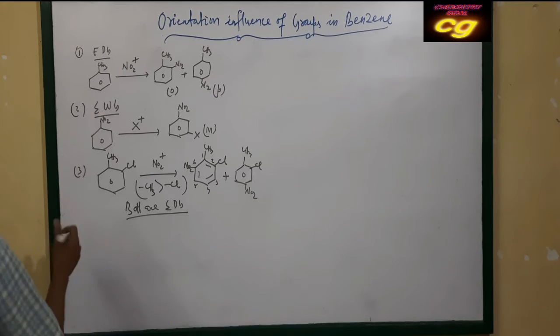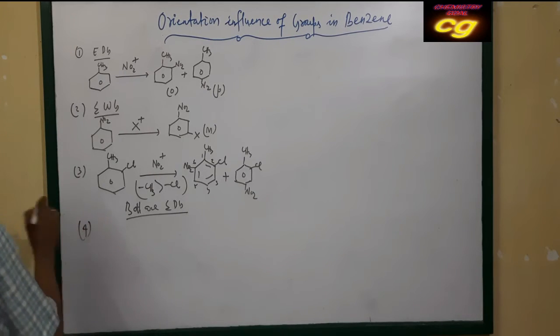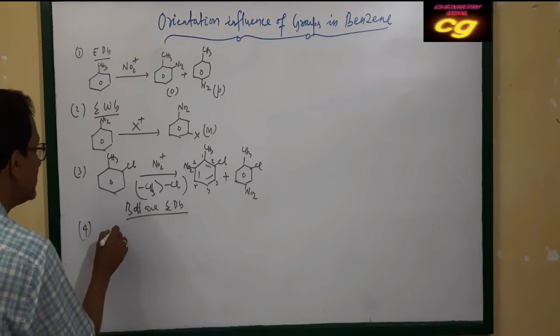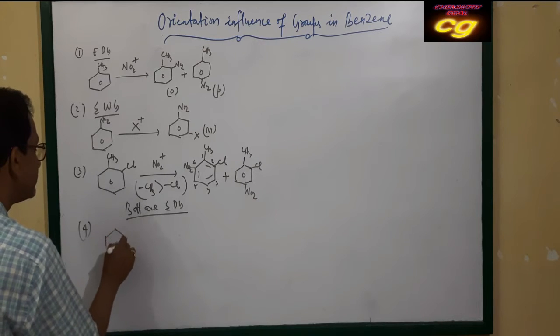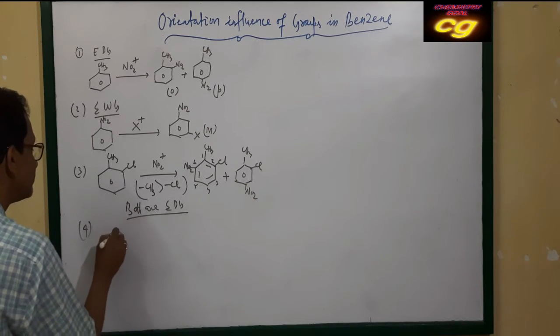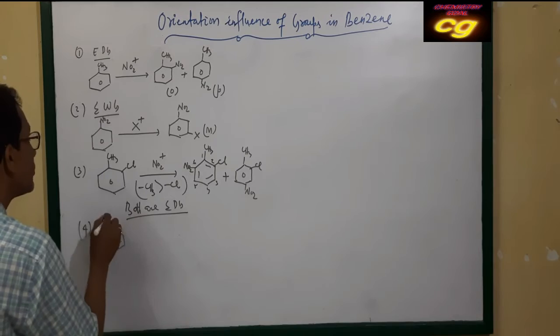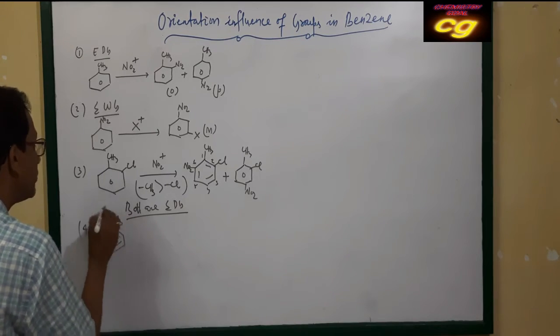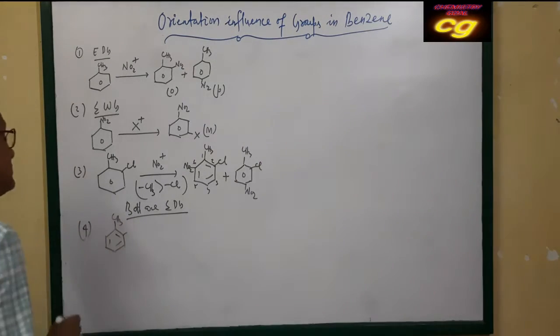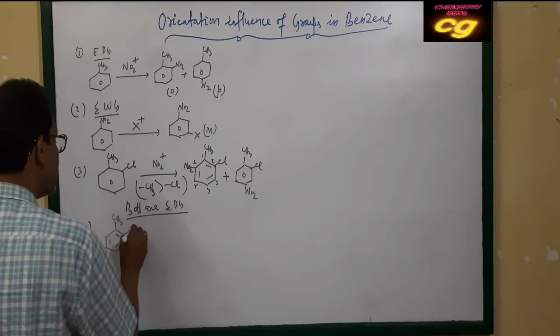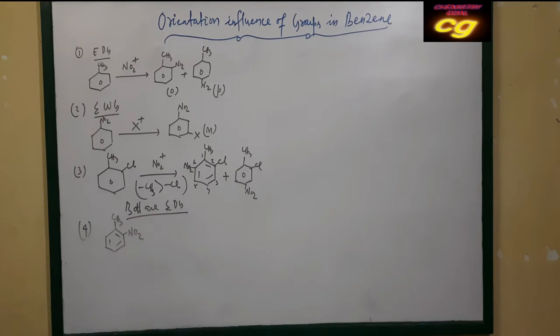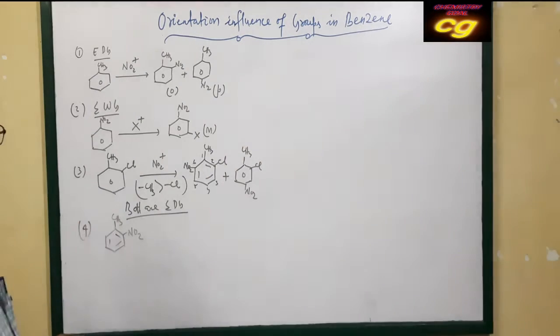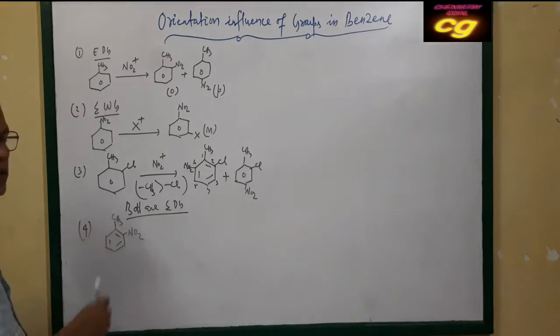Next case is, suppose the group is like this, one is electron donating, another is electron attracting group. Here methyl is electron donating group and nitro is electron attracting.